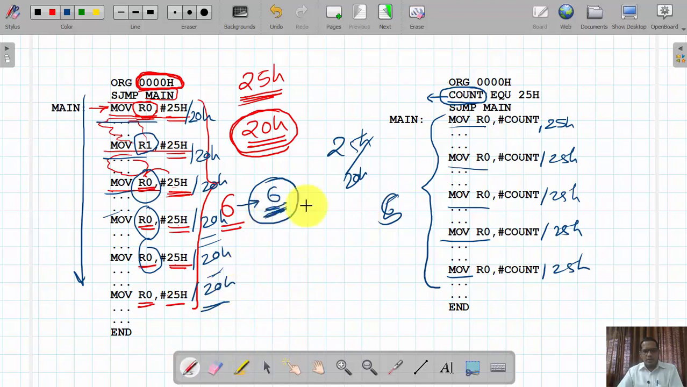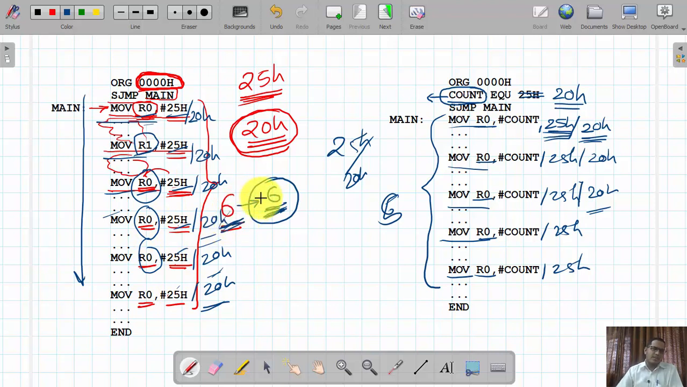Instead of equating the count label to 25h, I am going to equate it with 20h. So wherever the count label appears, the assembler is going to treat this value as 20h. Instead of dealing with 25h, it considers the value as 20h, and it is automatically copied into the required register. Here first in R0 I am copying 25, in R1 25, again in R0 25. There are 6 different instructions.